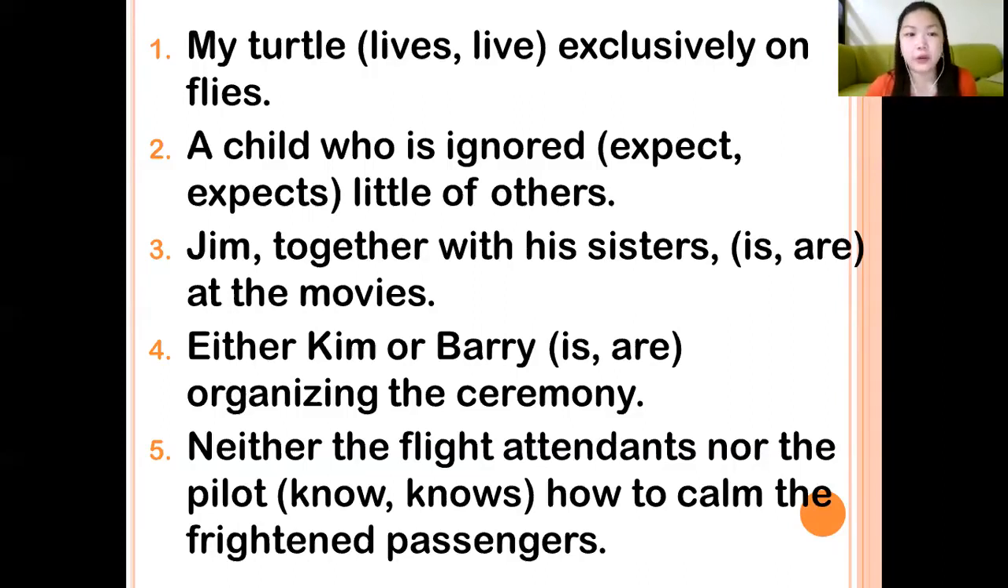Number 4, we have either Kim or Barry. Barry is the subject closest to the verb, therefore singular. We have the singular form of the verb. For number 5, neither the flight attendants nor the pilot. Pilot is the subject closest to the verb, therefore we must take a singular form of the verb. I hope you got five correct answers. Okay, so those are some short exercises for the first five rules.